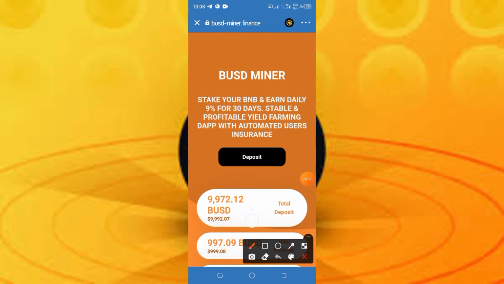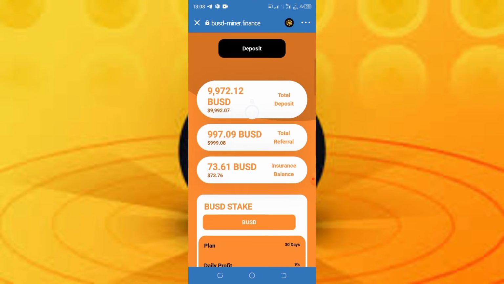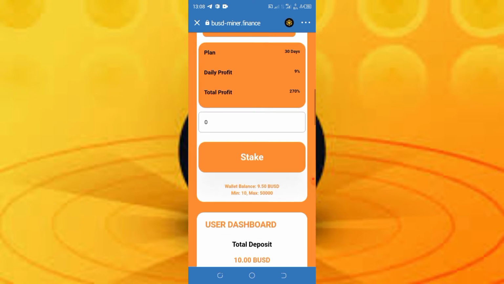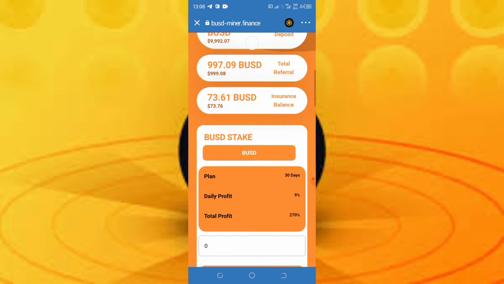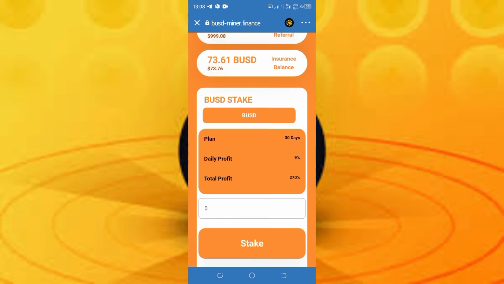Alright guys, so this is a BUSD miner, and the minimum deposit is 10 BUSD. If you don't know how to get BUSD, and you have USDT or other coins, you can just go to Binance and swap it for BUSD, or you could buy BUSD from Binance. This is going to earn us a lot. As you can see, we're going to be getting 9% on a daily basis.